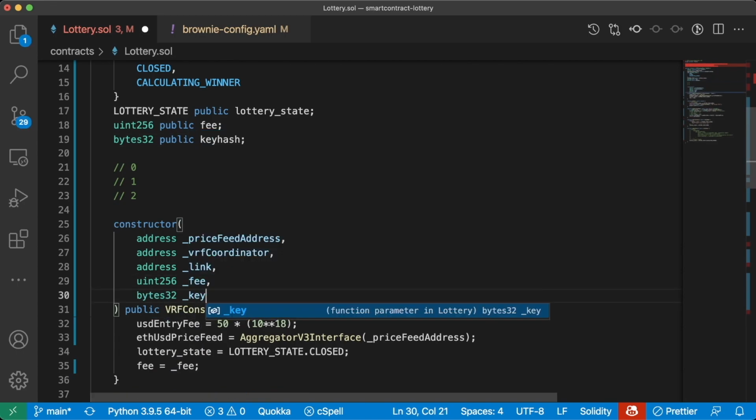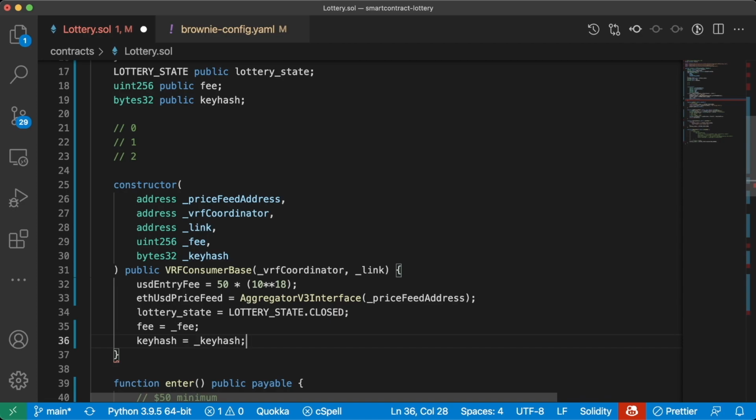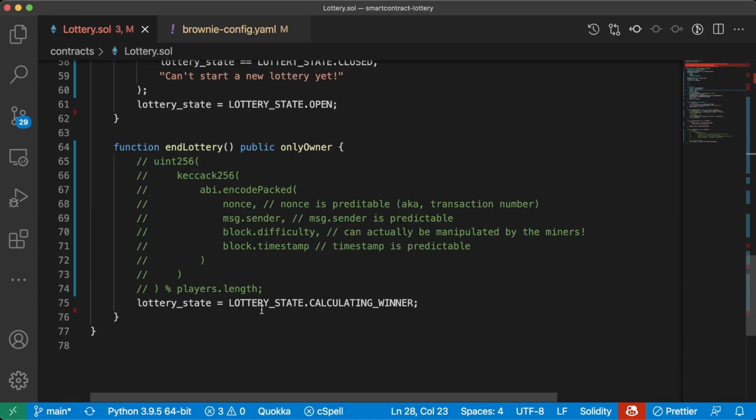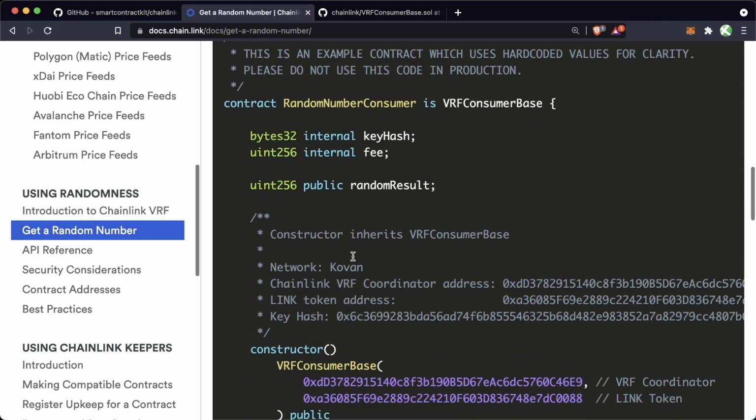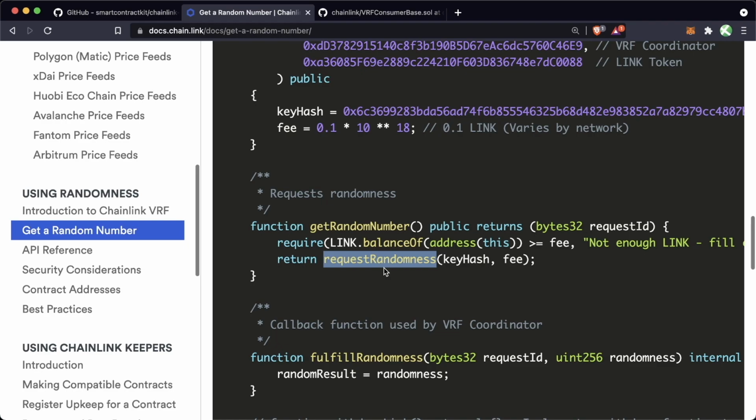Bytes32 key hash. And then we'll say key hash equals underscore key hash. Perfect. Our contract is coming along great here. Now that we have the main pieces that we need, how do we then request this random number? Well, if we scroll down in the documentation, we can see we have this request randomness function that we need